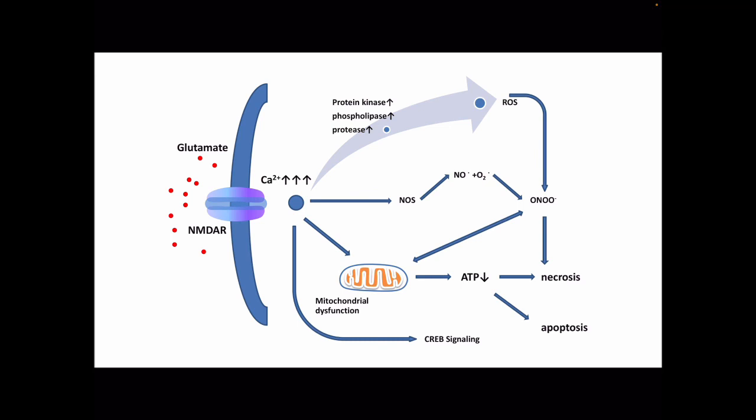and more cells die. As we can see from this diagram, this excess glutamate is making its way towards the NMDA receptor and increasing the calcium concentration inside of the neuron body. This excessive increase of calcium ions actually disrupts mitochondrial function and decreases the amount of ATP available in the cell. This decrease in ATP in turn produces necrosis or apoptosis, which is programmed cell death. This in turn would release more glutamate, which continues the positive feedback loop.